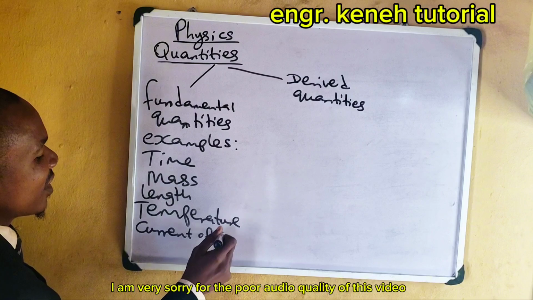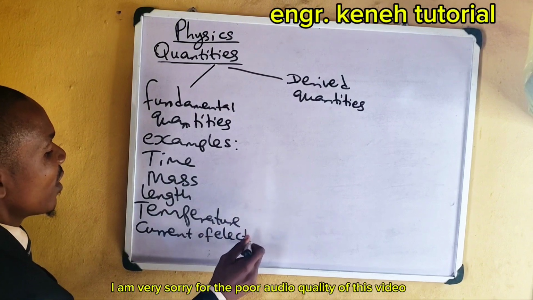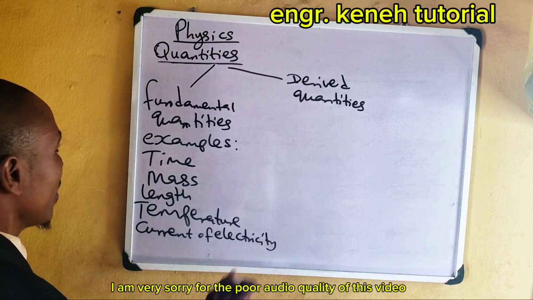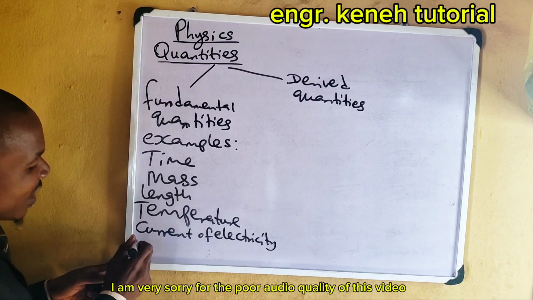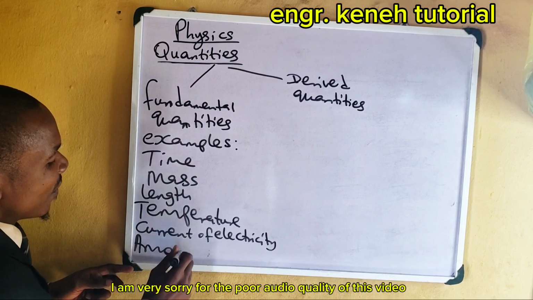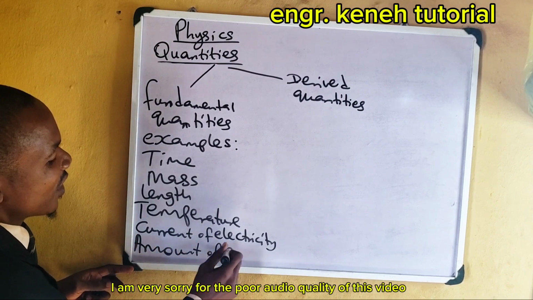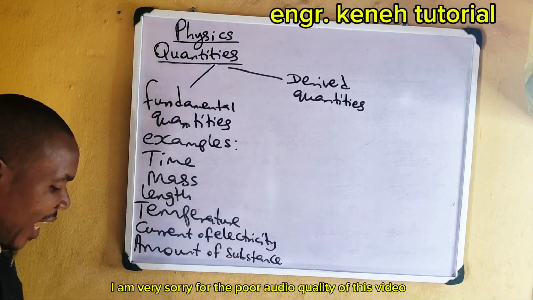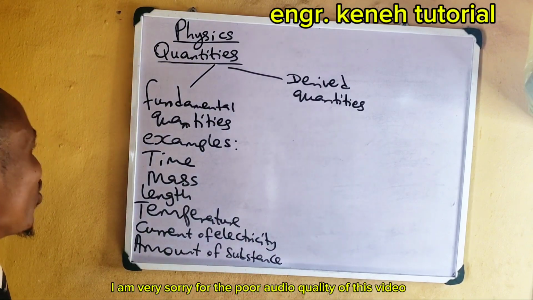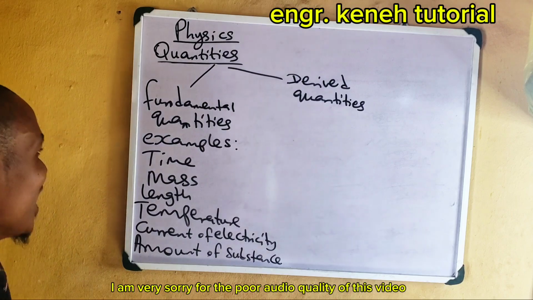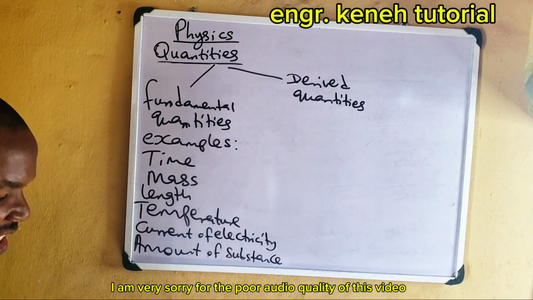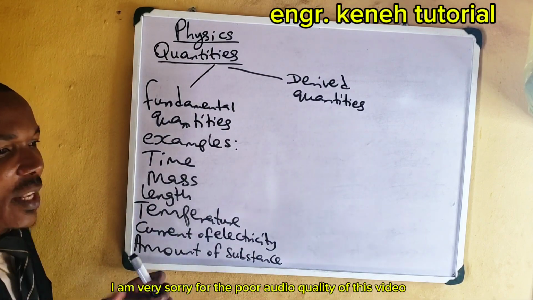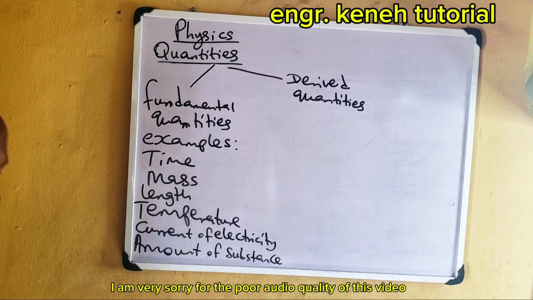of electricity. Can you see that? Current of electricity. All right, we also have amount of substance. Can you see that? So all these are more, they are fundamental quantities. They cannot be gotten from any other quantity. They are not dependent on any other quantity. They are the fundamental. They are the building blocks of other quantities.